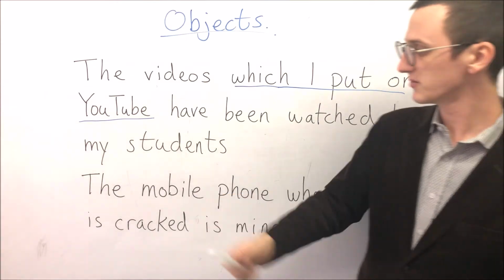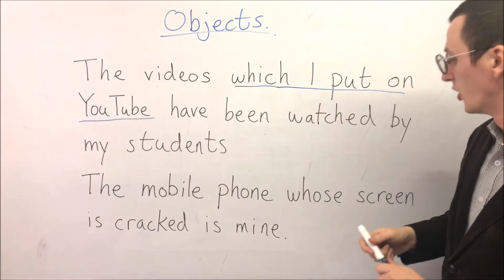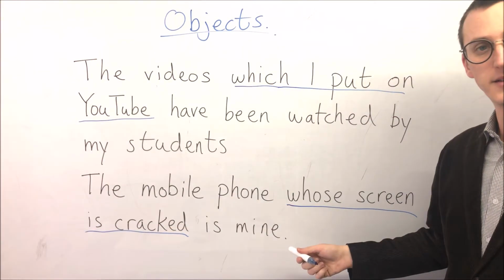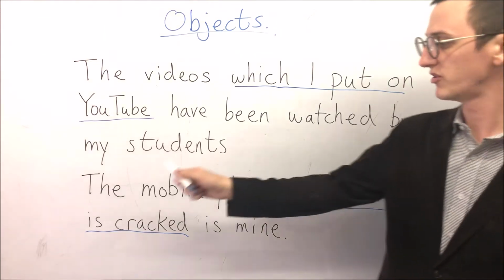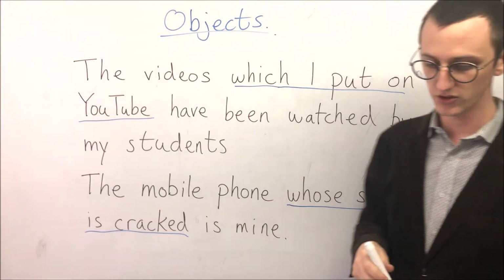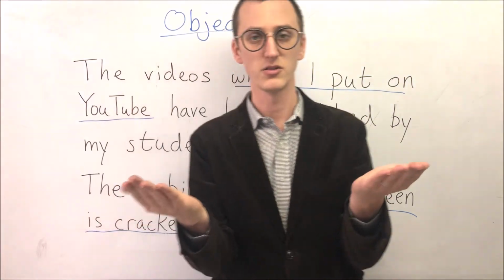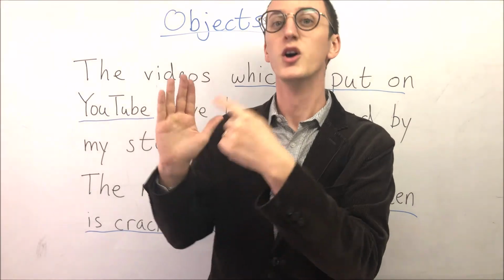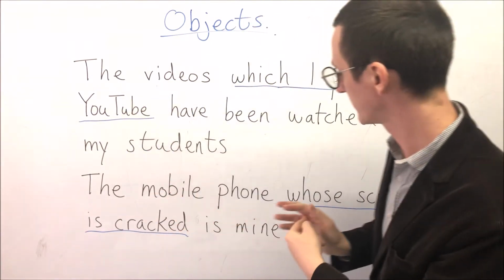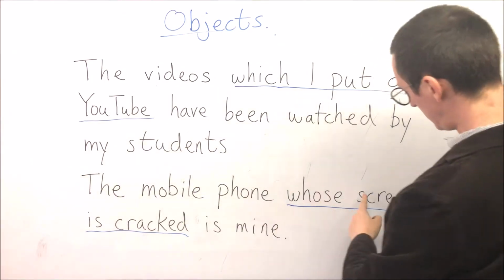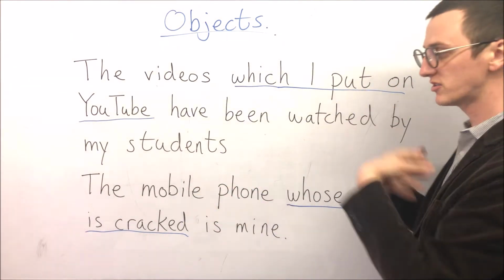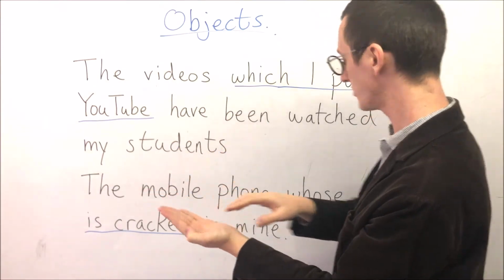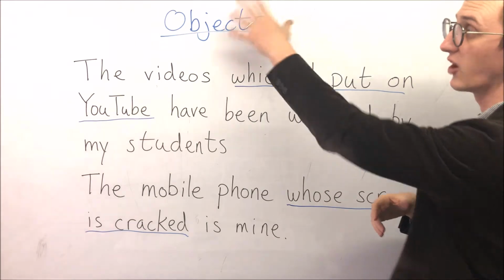Next one: the mobile phone whose screen is cracked is mine. So this part here, whose screen is cracked, is the relative clause. There are two mobile phones, this one and this one. Which one is mine? The mobile phone whose screen is cracked. The screen belongs to the mobile phone, this mobile phone's screen. So we say whose in this case, again for objects.